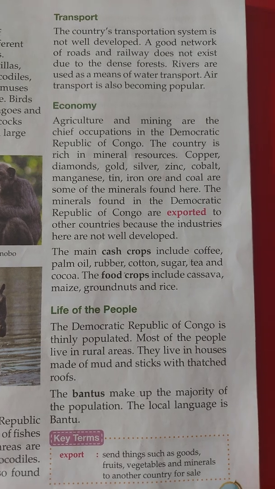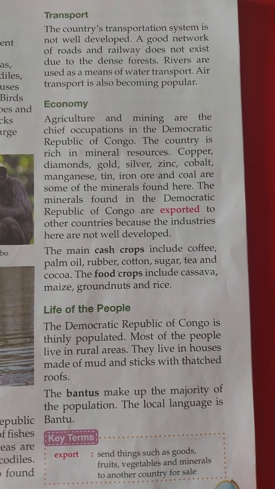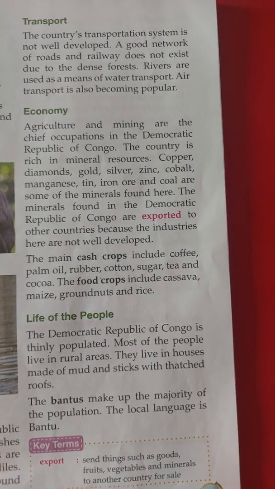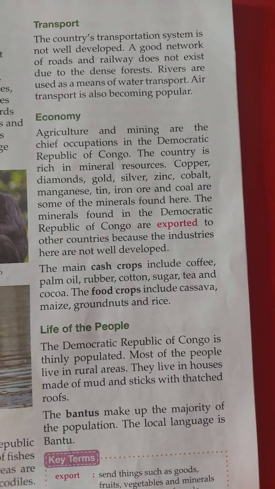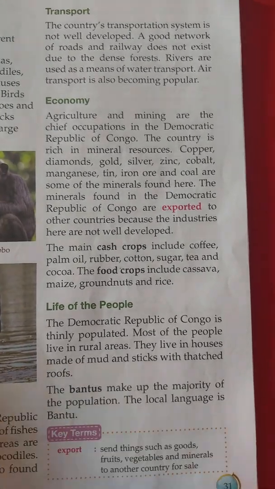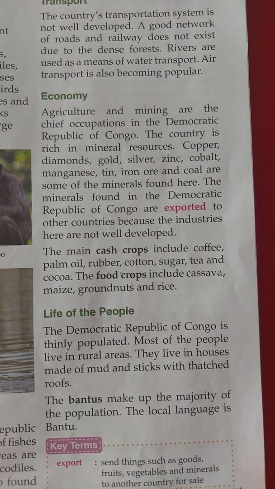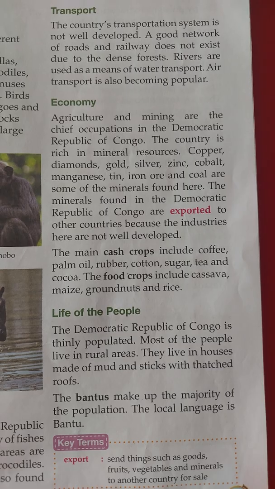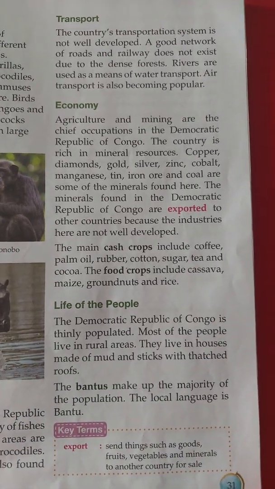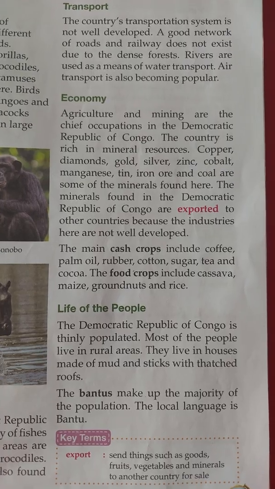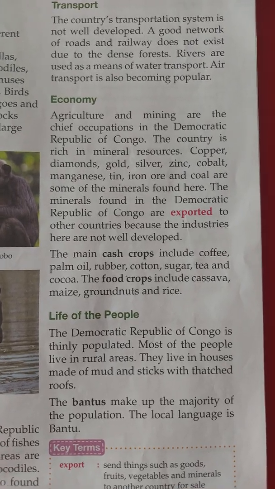As you know that it is not a very developed area, so they are not very much aware of good road conditions, or they don't know how to build the railways. But now they are becoming popular, and these transports are easily available here, and they are moving for that.